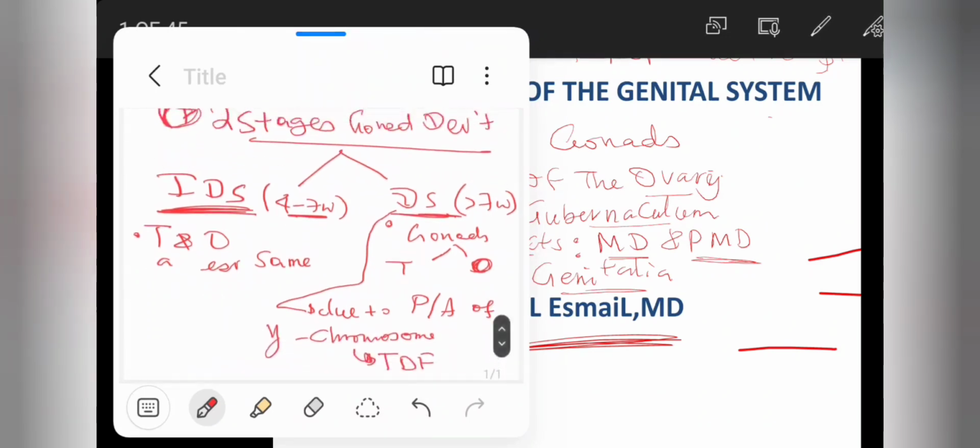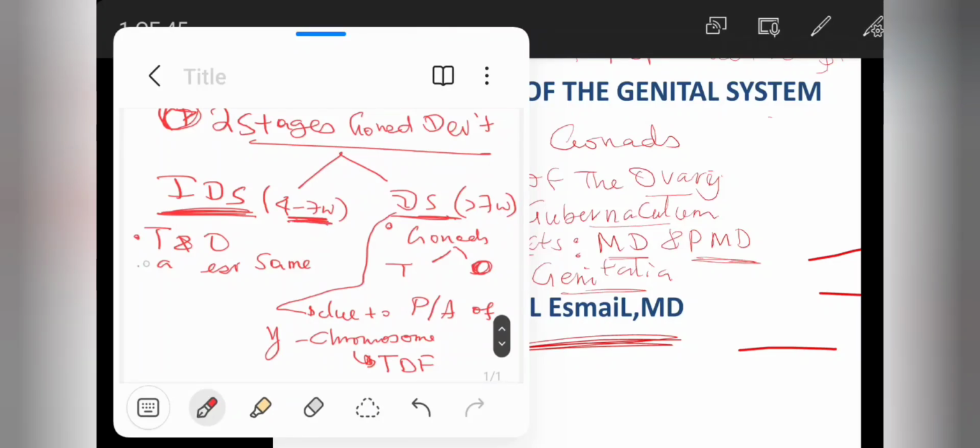In this stage, the 4th to 7th week of development, testes and ovaries appear the same. There is no differentiation, so that's why it's called the indifferent stage. This is from the 4th week to the 7th week. The second one is the differential stage, starting from the 7th week onward. After the 7th week, the gonads develop into testes and ovaries. They are differentiated into two different parts, testes and ovaries.